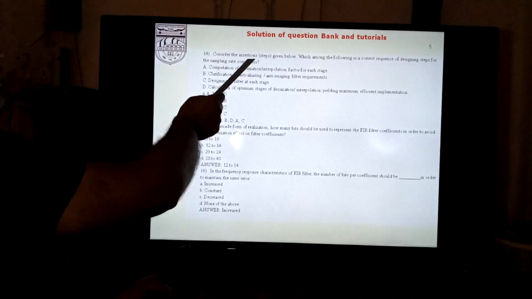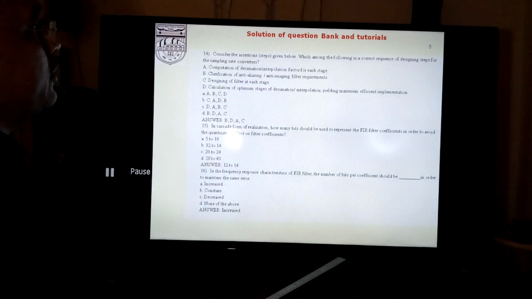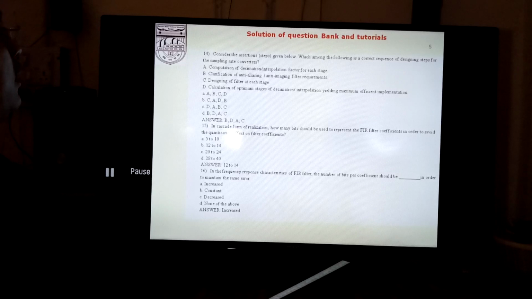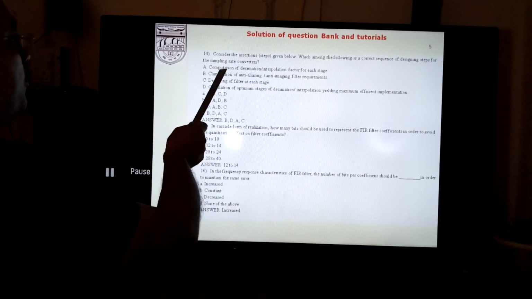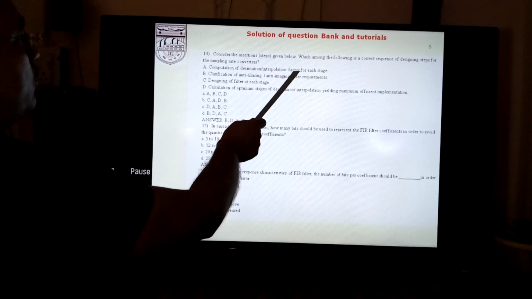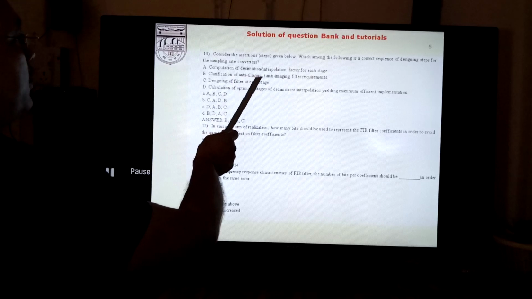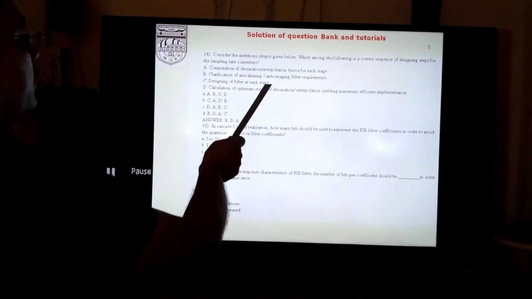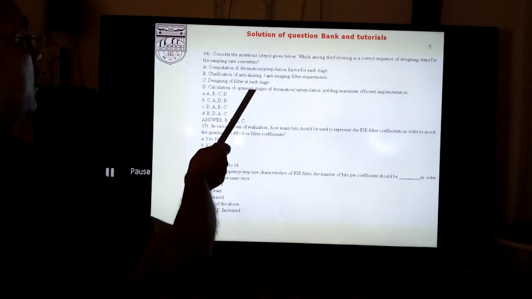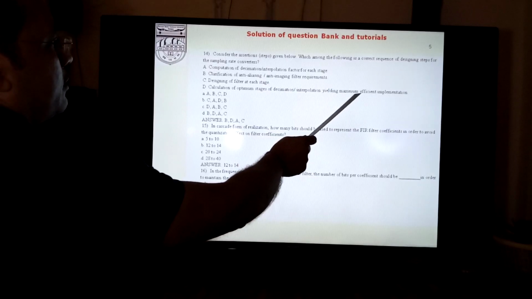Consider the assertions or the steps given below, which among the following is correct sequence of designing steps of the sampling rate conversion. So we have the computation of the decimation interpolation factor for each stage, clarification of the anti-aliasing, anti-imaging filter requirement, designing of the filter at each stage, calculation of the optimum stages of the decimation interpolation yielding the maximum filter.